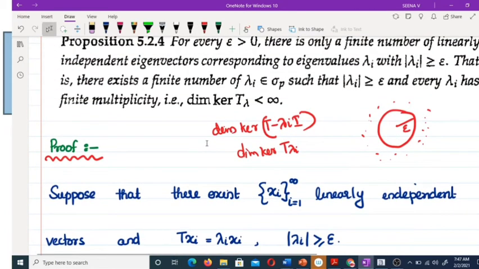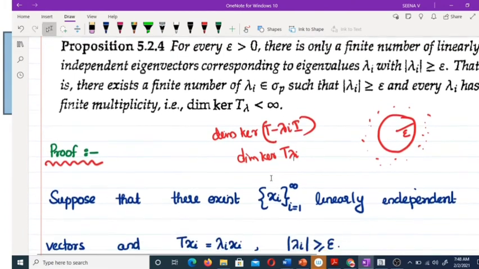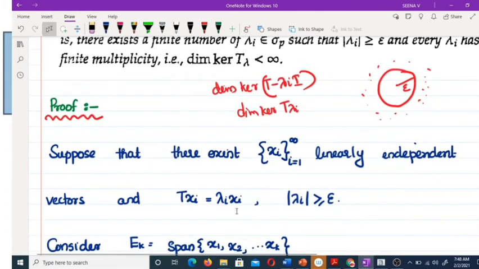So suppose there exist an infinite number of linearly independent vectors such that T x_i equals lambda_i x_i. That means lambda is an eigenvalue which satisfies the condition mod lambda is greater than or equal to epsilon.